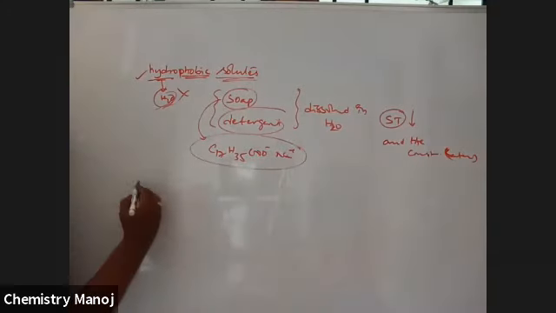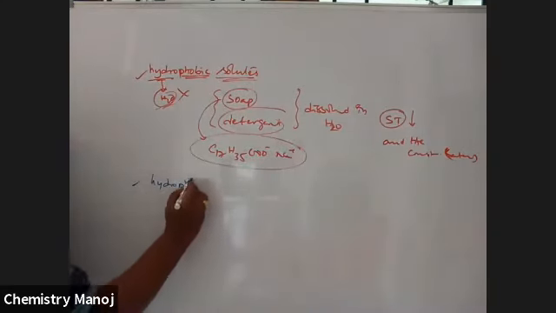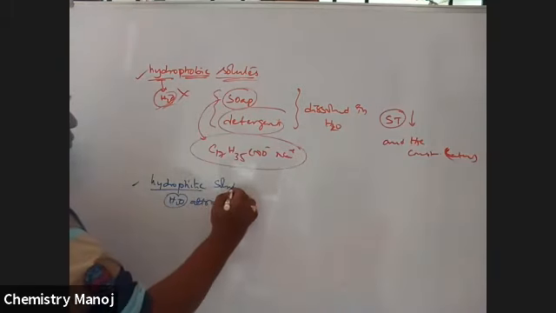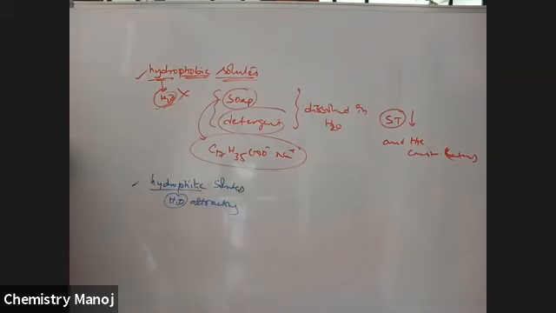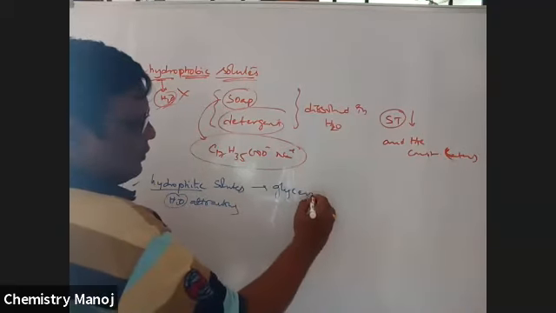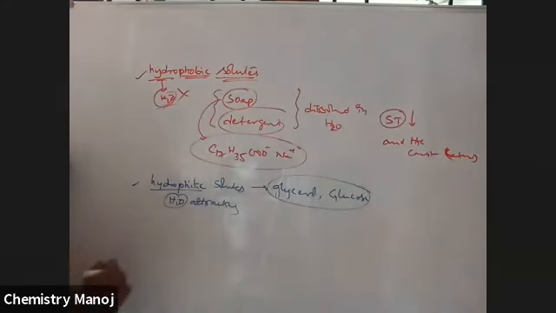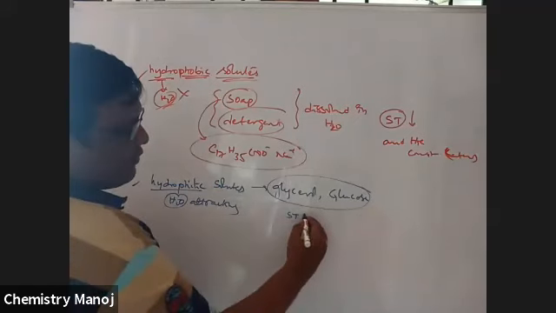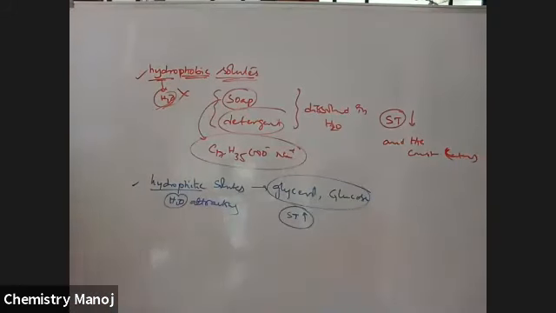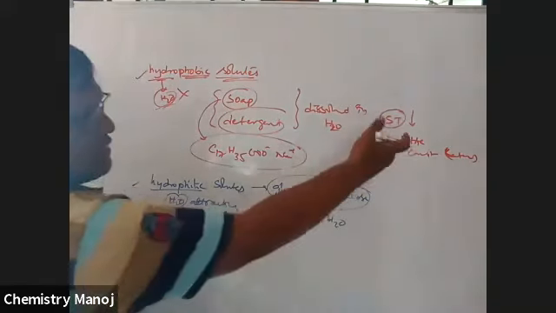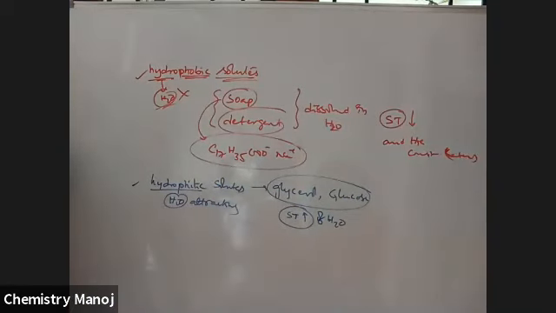If hydrophilic means water attracting solutes. Hydrophilic solutes like glycerol and glucose are attracted and completely dissolved in water. This increases the surface tension of water. For hydrophobic, the surface tension of water decreases; for hydrophilic, the surface tension of water increases.